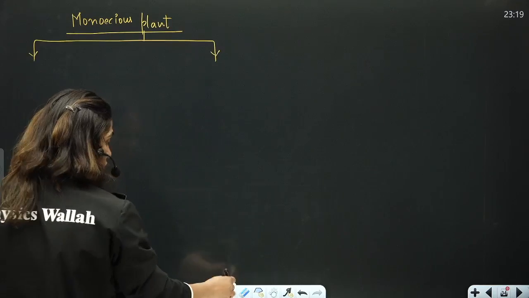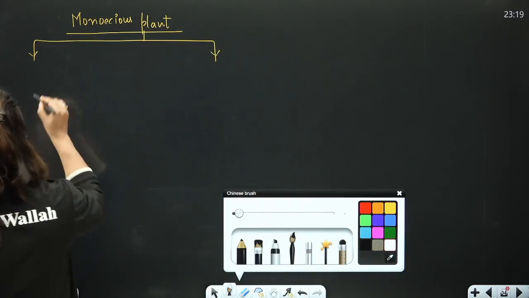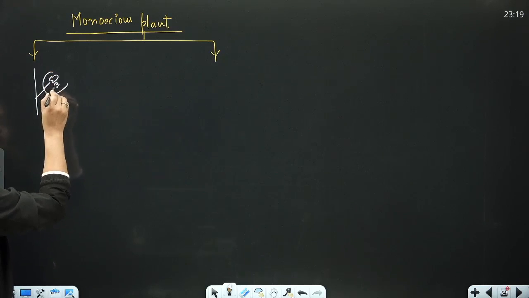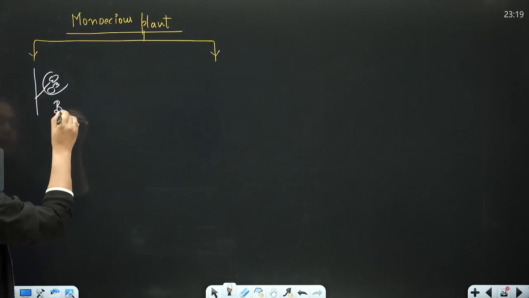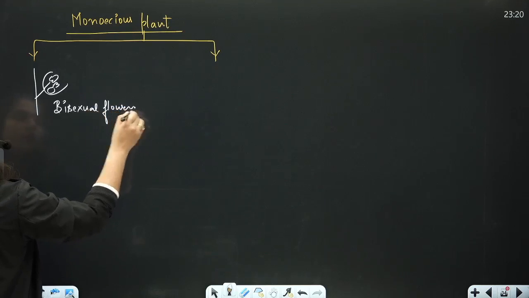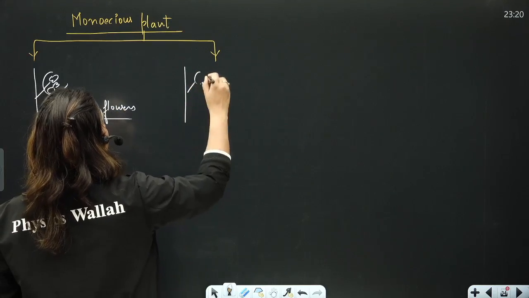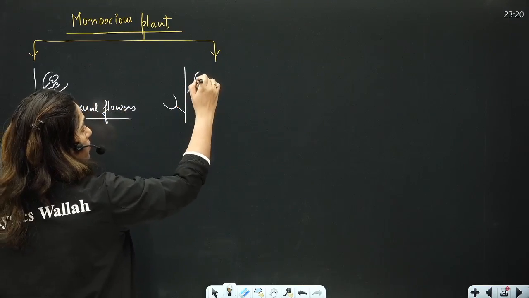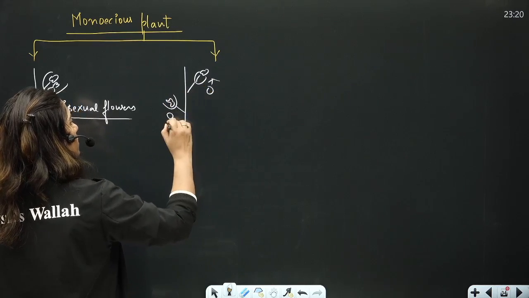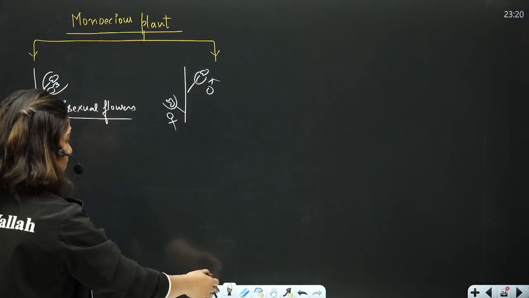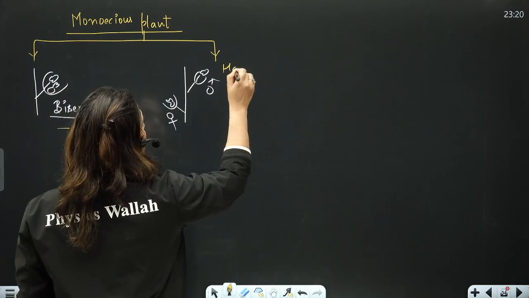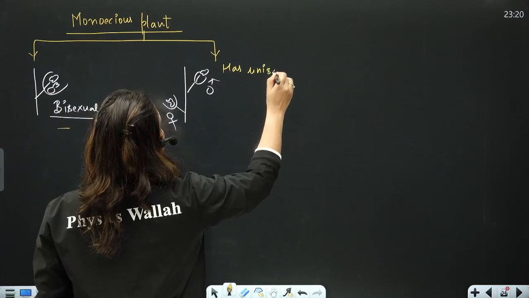That means if it bears bisexual flowers, or a plant can be monoecious if it has unisexual flowers but of both the types. This is the male flower, this is the female flower. So a monoecious plant is a plant that either has bisexual flowers or has unisexual flowers of both types.